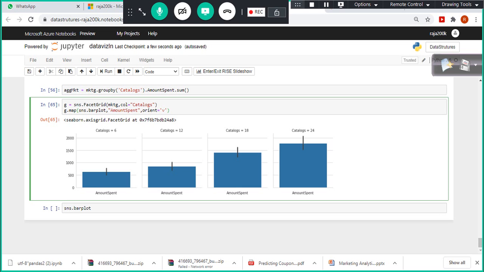You can also use it in your existing data. If you are working with any office data, if you have access and they allow you to use this, you can start doing a lot of analytics with this. In one single command, it draws as many catalogs as possible. Try to plot the bar plot for amount spent. But here, the bar plot size is very big. So this is how you can use it.